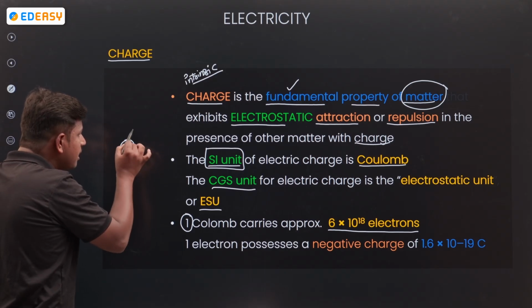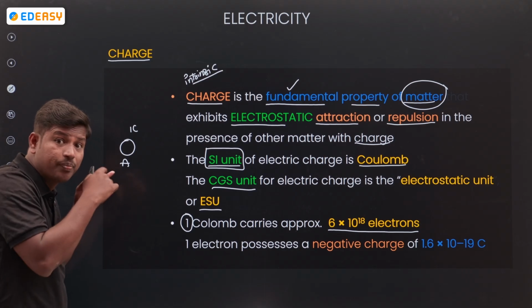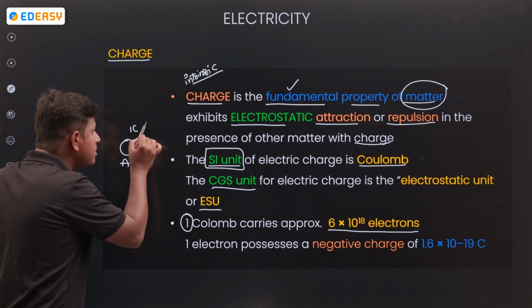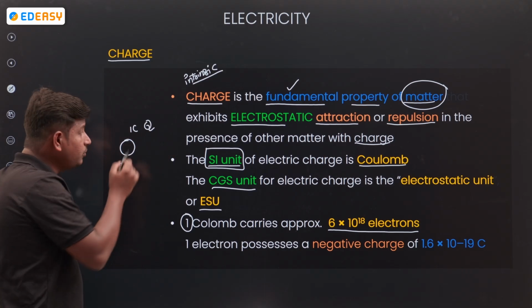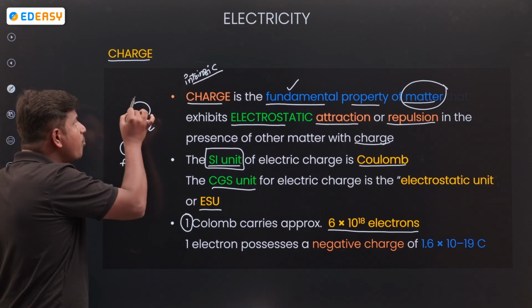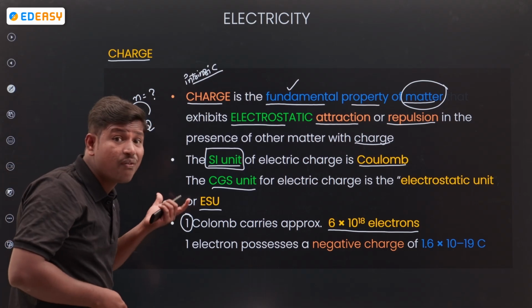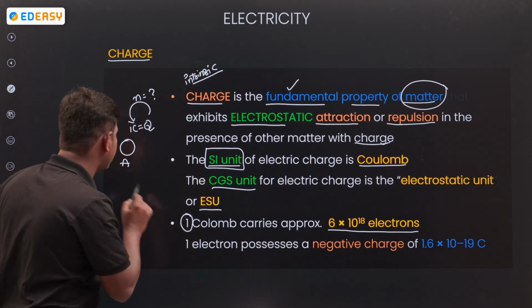On this body, let us consider 1 coulomb of charge is present. How much charge is present? 1 coulomb. In this 1 coulomb of charge, how many electrons are present? How can we calculate? We have the formula of quantization of charge.